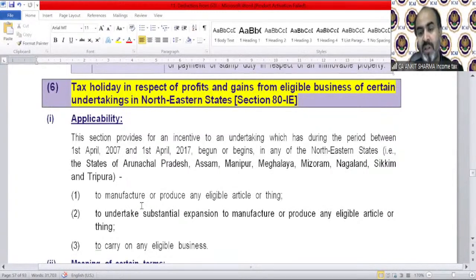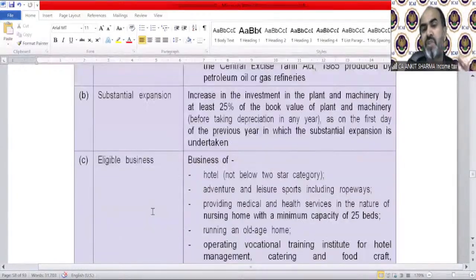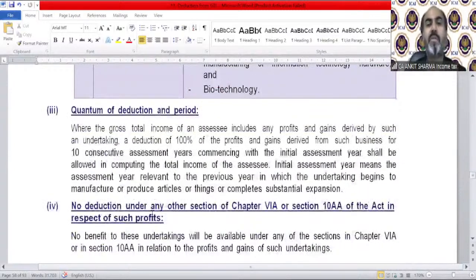So you should learn these states' names, but this deduction is only provided if that eligible business is working in these areas: to manufacture or produce any eligible article or thing, to undertake substantial expansion, to manufacture or produce any eligible article or thing, or to carry on any eligible business, of course. So what is the meaning of eligible business? Explained. Eligible article or thing, of course. Substantial expansion. What is the meaning of eligible business, of course? Quantum of deduction in period.